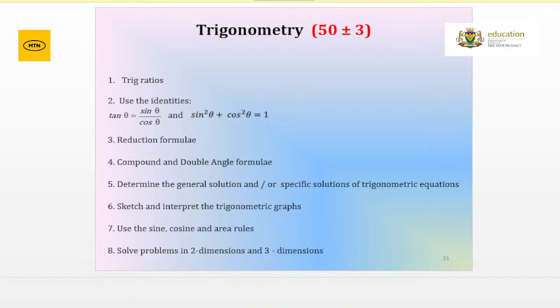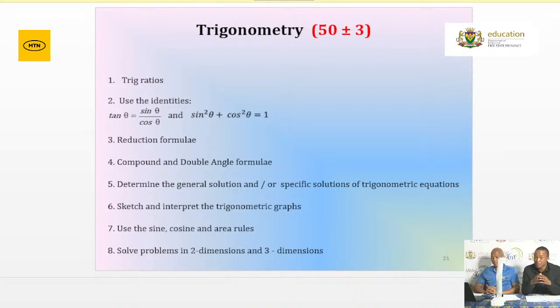Angle needs to lie between a particular interval that's given by the examiner. That's a specific solution. If it's a general solution, the interval will not be given. Please be aware of that. And when solving general solutions, remember the period of your 3 trigonometric functions. For sine, the period of the parent function is 360 degrees. For cos of the parent function is 360 degrees, and for tangent of the parent function is 180 degrees. Please remember the period when dealing with the general solution.